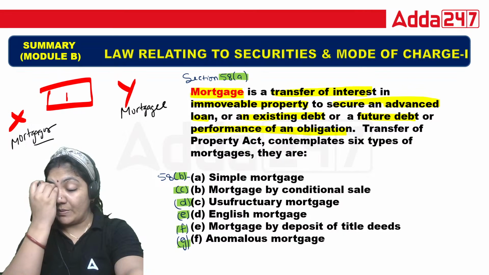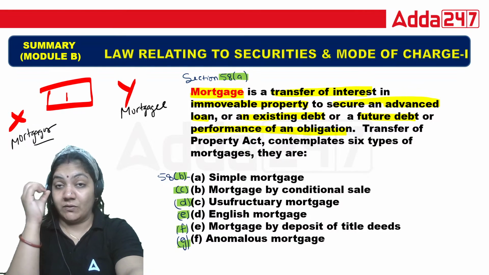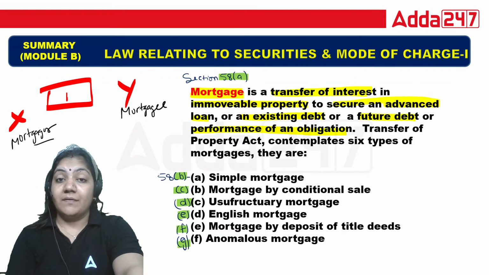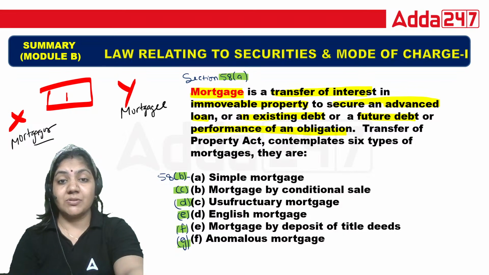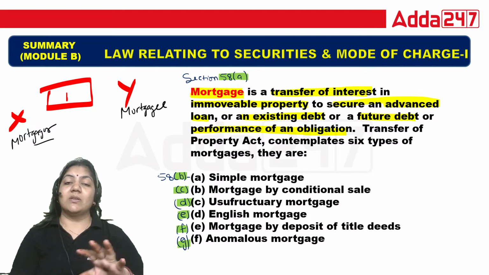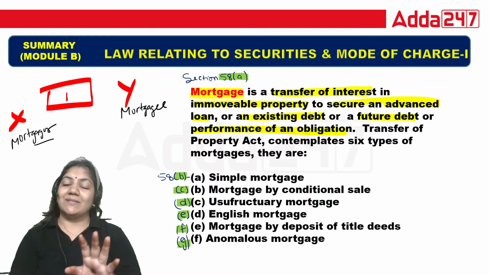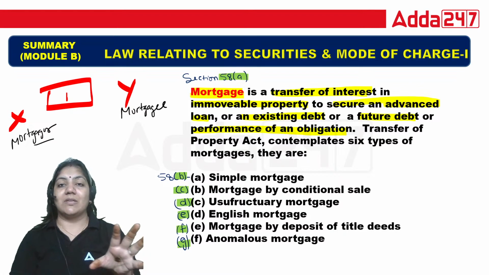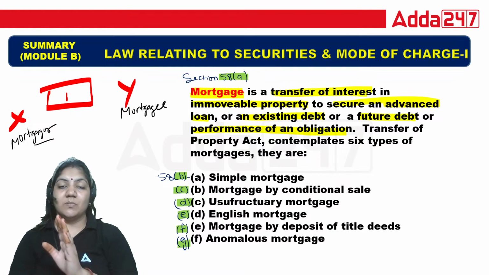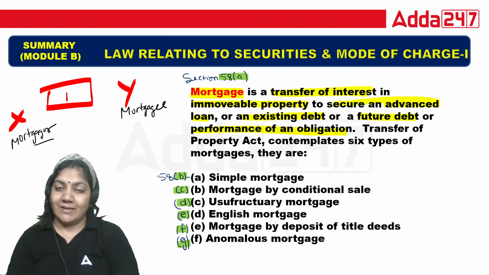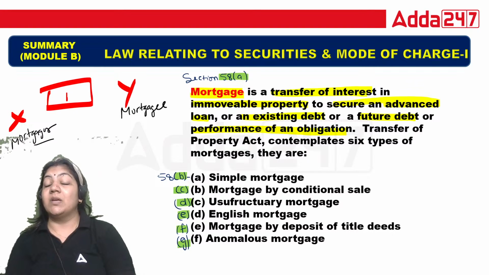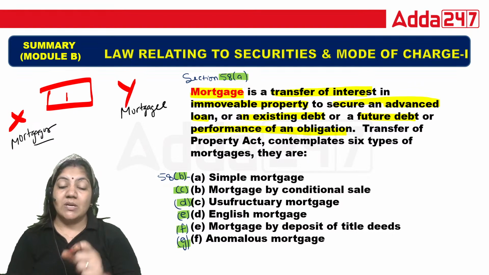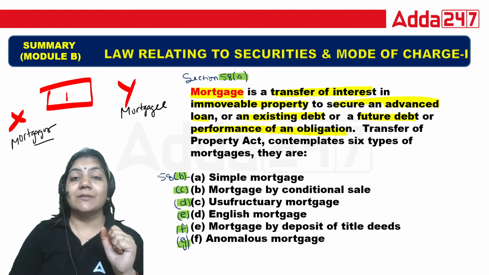I hope you understand. Now I'm telling you, in my own language, the difference between all the types of mortgage. After that we will study the concept that is written in the session. In all mortgages the example will be the same: the mortgagor gives the interest of property to the mortgagee and takes money from the mortgagee. And if the mortgagor is not able to pay the money, the mortgagee can sell the property. So now the first point is simple mortgage.